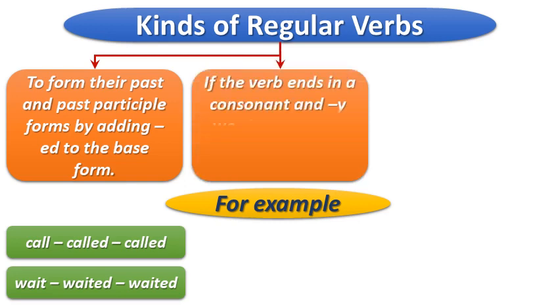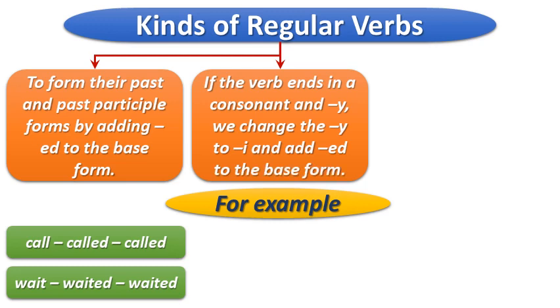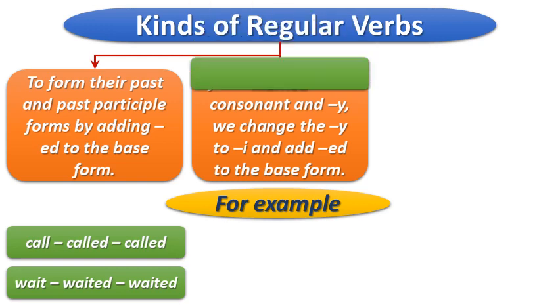Number 2, if the verb ends in a consonant and y, we change the y to i and add ed to the base form. I repeat it again. If the verb ends in a consonant and y, we change the y to i and add ed to the base form. To clarify it, let's see some examples.